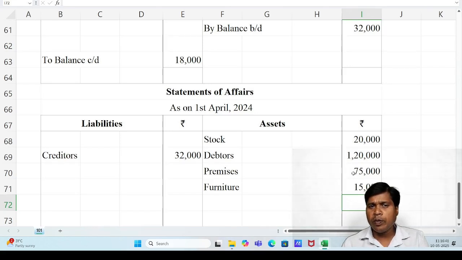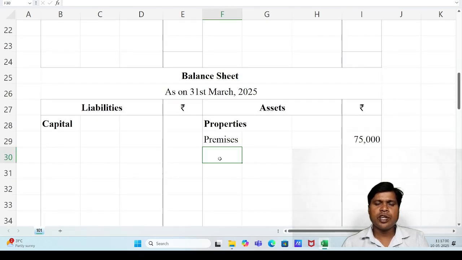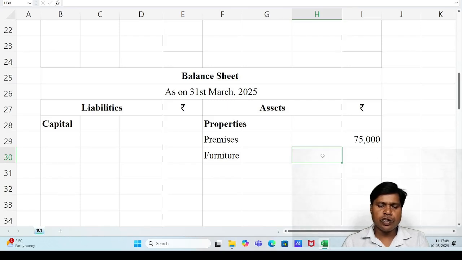We can open it, but all ledger accounts are not required. So we can write directly in the current year balance sheet, asset side. This is the current year balance sheet, asset side, under properties. Next item furniture, and already I have told you there is an addition during the year.